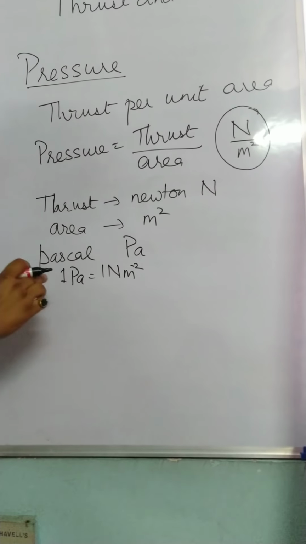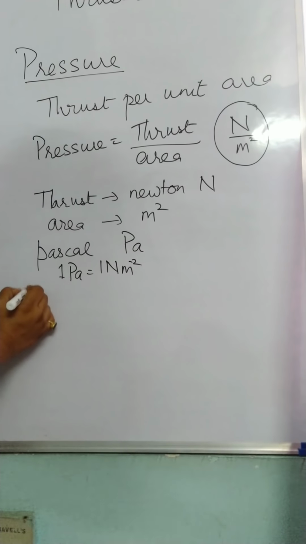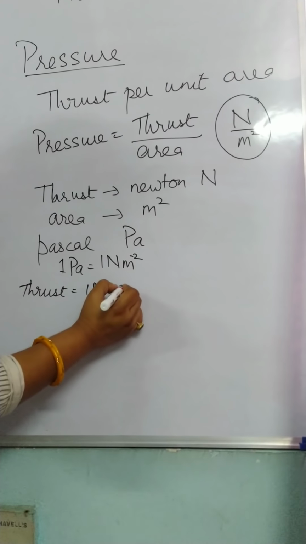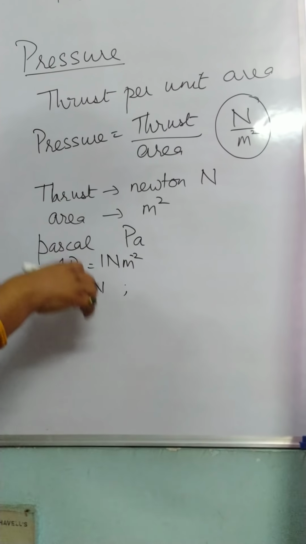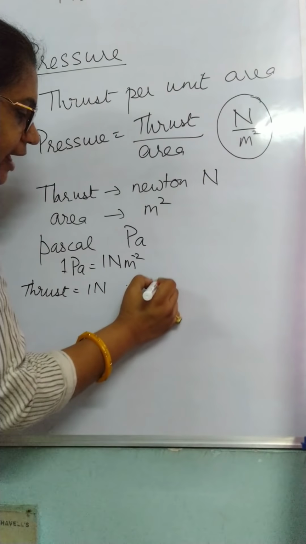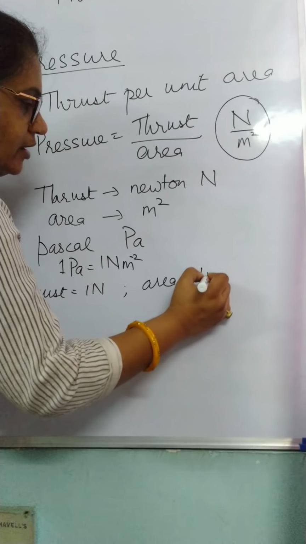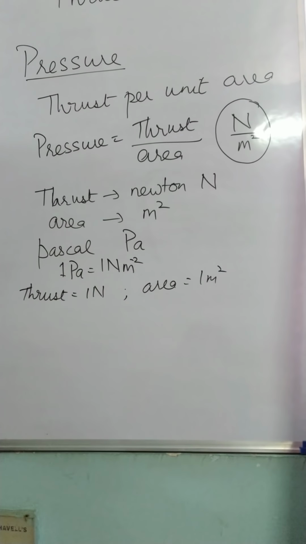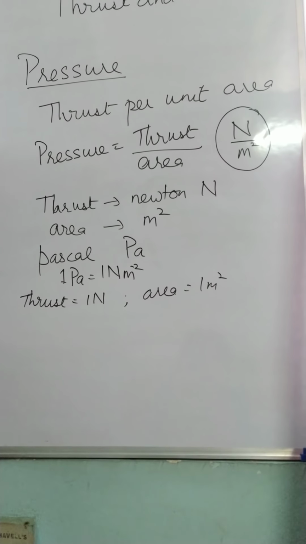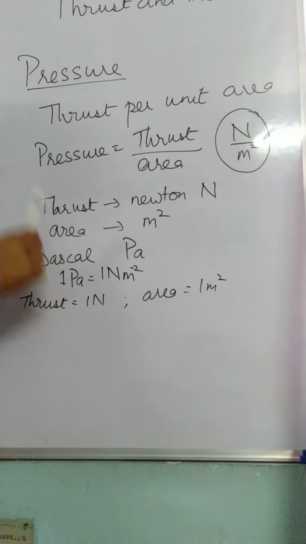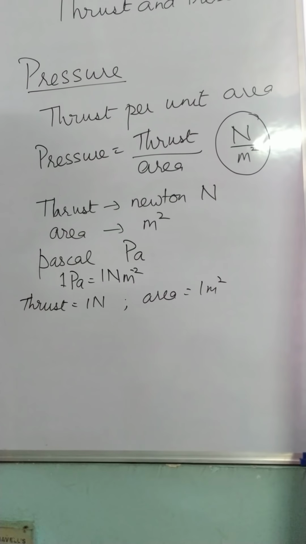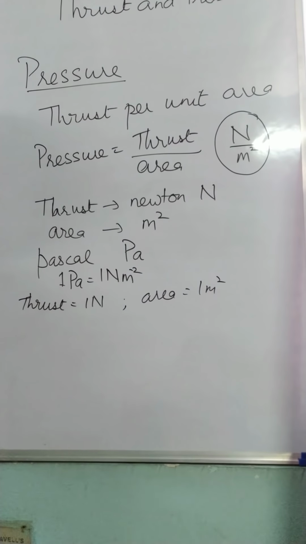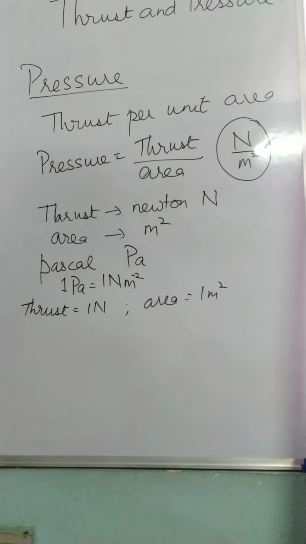Now suppose I have a thrust of 1 Newton and it is being exerted on an area of 1 meter square. Then what will be the pressure exerted? Well, the pressure exerted will be 1 Pascal. So do you think we can define Pascal using these two? Yes, we can.